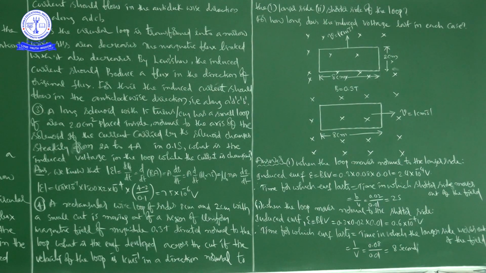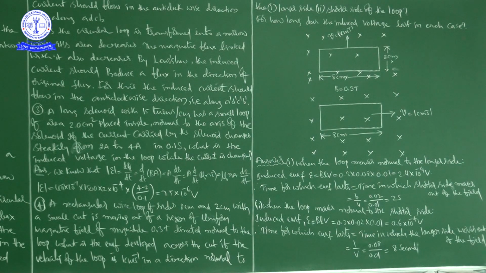Next, the second case, when the loop moves normal to the shorter side. Induced EMF epsilon is equal to BLV, the same formula. So 0.3 into 0.02 into 0.01, because here we have to take 2 centimeters in meters, 0.02 meters.